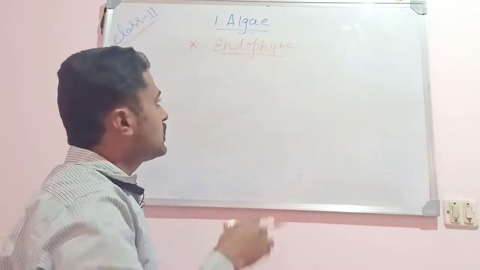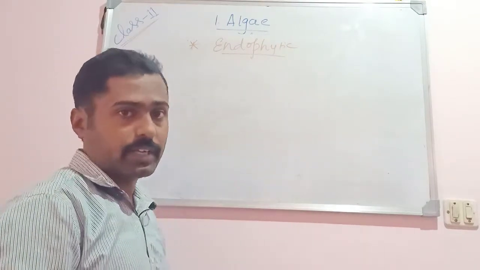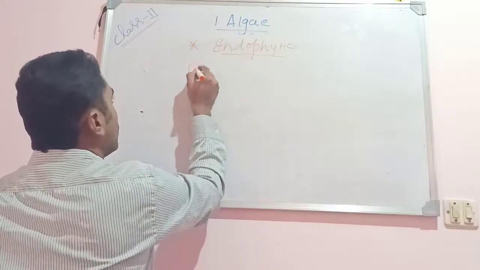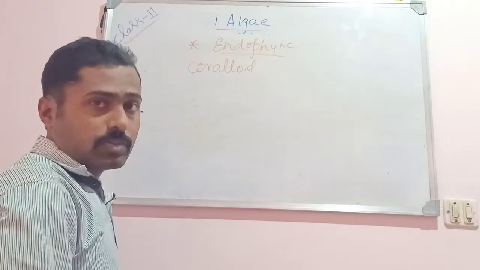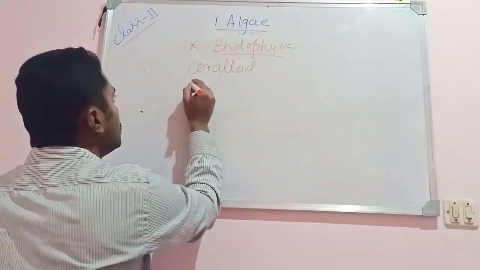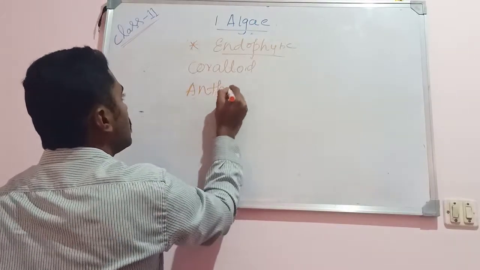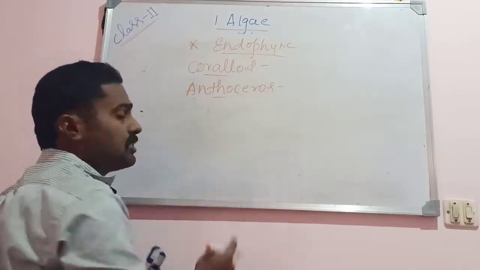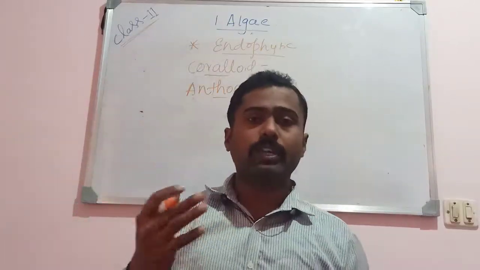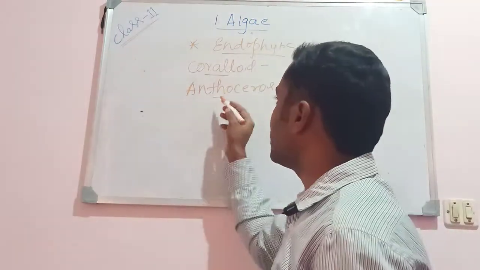Endophytic algae grow within the body of the plant. For example, in the coralloid roots of Cycas, a gymnospermic plant, and in some bryophytes like Anthoceros, algae grow within the thallus of Anthoceros. We can see Anabaena or Nostoc within the thallus of Anthoceros.